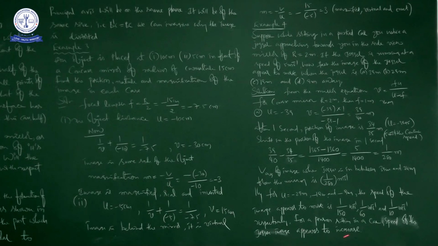So at last, for a person sitting in a car, the speed of the jogger's image appears to increase. See all these values: 1 by 280, 1 by 150, 1 by 60, 1 by 10. Based on these, you can conclude that the speed of the jogger's image appears to increase.